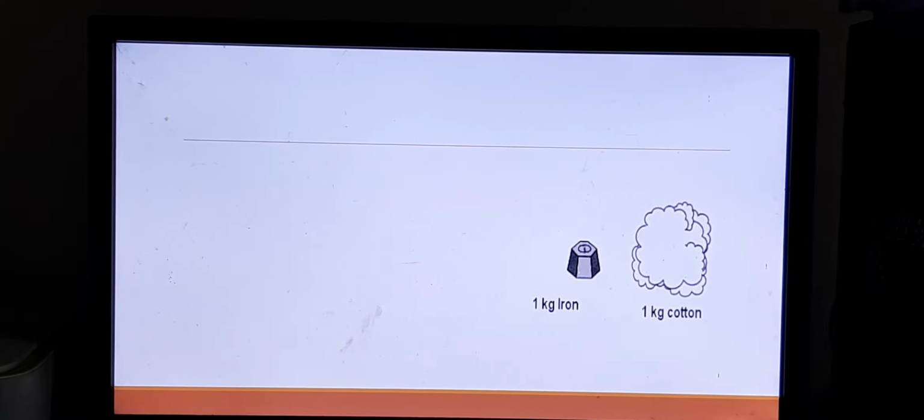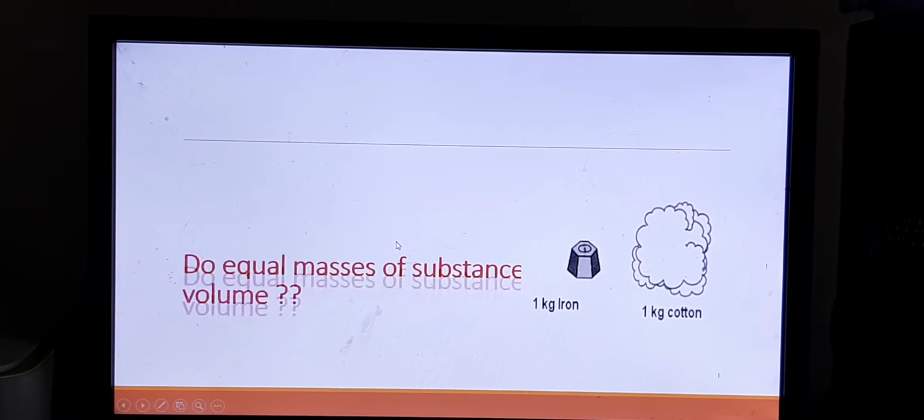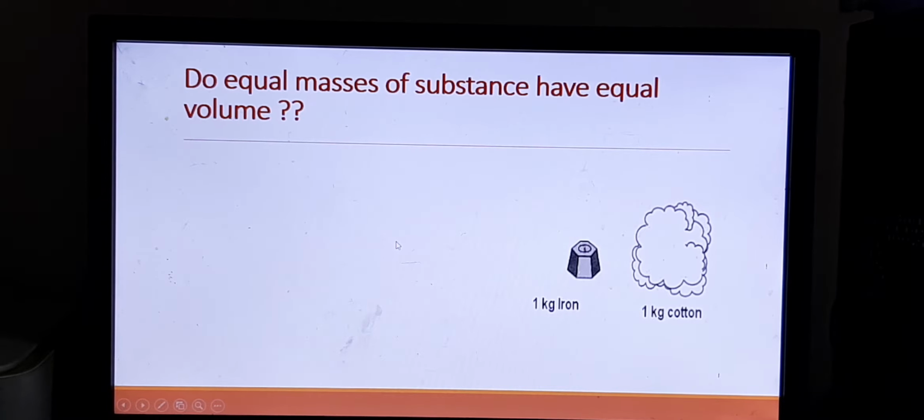Okay, so you see here there are two objects which are shown: 1 kilogram iron and 1 kilogram cotton. Do you see it clearly? Both have the same mass, 1 kilogram and 1 kilogram. Do they have the same volume also? Are they occupying the same space? Think which is occupying more space. Do equal masses of substance have equal volume? So if masses are same, is the volume also same?